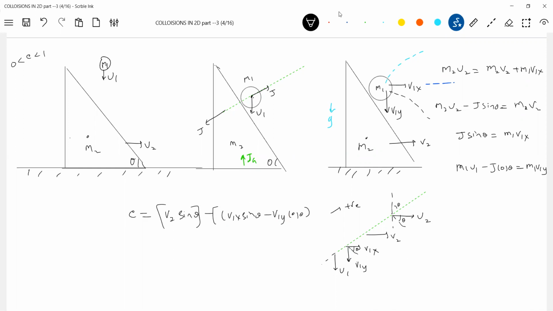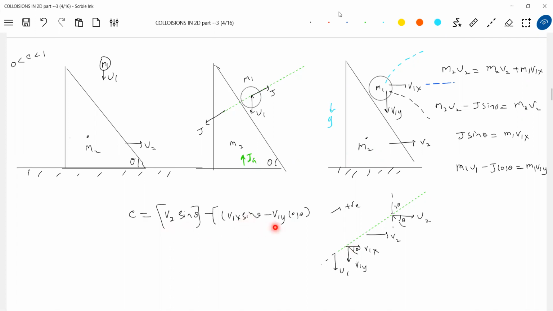From where am I resolving this? v1y sine theta will come towards the negative direction. v1x sine theta will be towards right, along the positive direction. This is theta, 90. v1y cos theta will come. So these should be the velocities of the wedge and that of the particle along the line of impact.